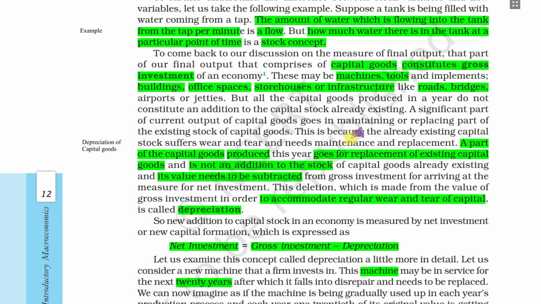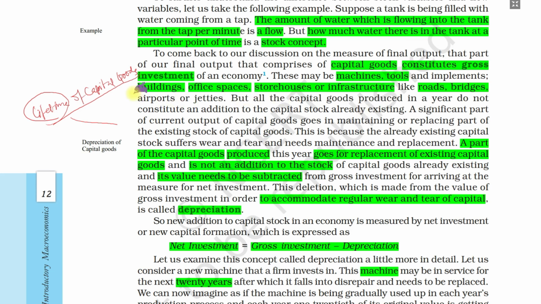So here we see capital goods. Capital goods have a lifetime. During this lifetime, they undergo wear and tear, meaning aging. Suppose some fault occurs in the equipment or in a machine.